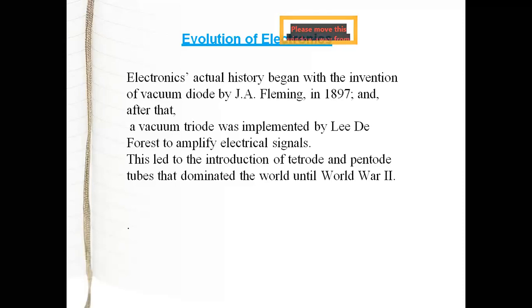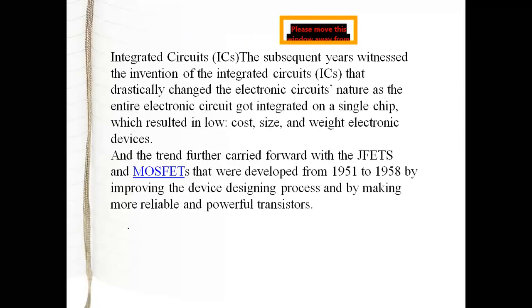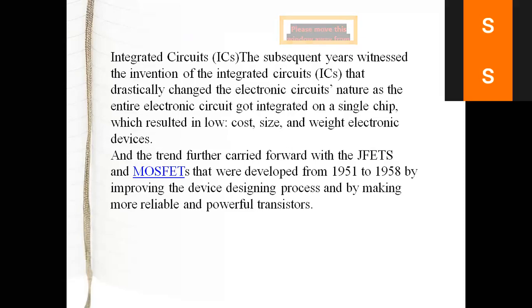At that time the triode was also used, but the triode also had some disadvantages. So other devices were developed, called the tetrode and the pentode. Until World War II, we were using these devices: diode, triode, tetrode, and pentode. After this vacuum tube era finished, the next device was the IC, integrated circuit.